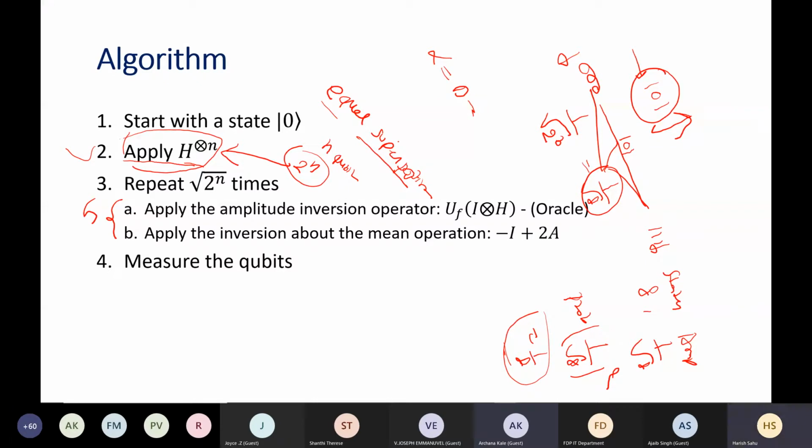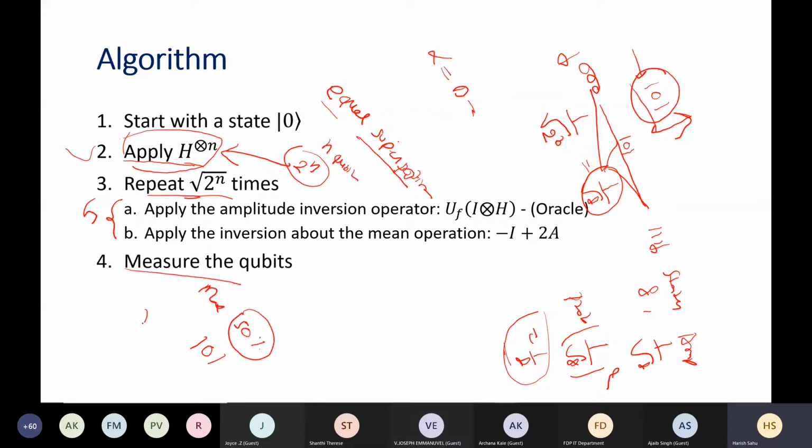So the idea is that initially all states are equally likely. If you measure at this point, you will get equal probability of getting all these states. When we apply this Grover operator, it will increase the amplitude of our desired state and decrease the others. If we apply this operator this many times, then on measuring after this many iterations, you get the maximum probability, more than 50% chance, of your desired state.